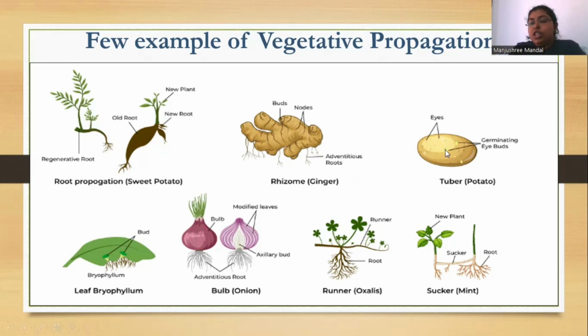In the tuber of the potato, sometimes you notice in winter time that some eyes, the germinating eyes, come out, that small green portion. If you cut them and put them in the soil in moist condition, they will give rise to a new plant. This is the process of vegetative propagation in case of potato. This is bryophyllum, this is adventitious root, and the bulb for the onion.